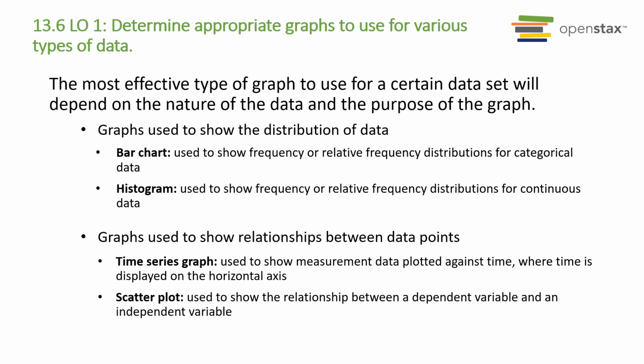Data visualization refers to the use of graphical displays to summarize data to help to interpret patterns and trends in data. Univariate data refers to observations recorded for a single characteristic or attribute, like salaries or blood pressure measurements. When graphing univariate data, choose from among several types of graphs, like bar graphs, time series graphs, etc. Bivariate data refers to paired data, where each value of one variable is paired with the value of a second variable. The most effective type of graph to use for a certain data set will depend upon the data's nature and the purpose of the graph.